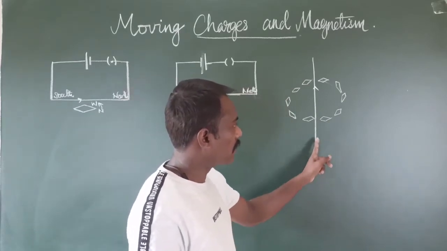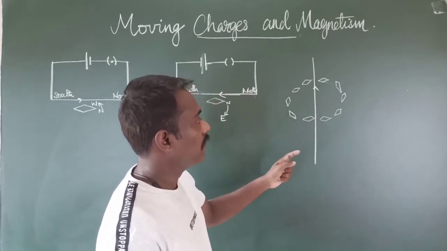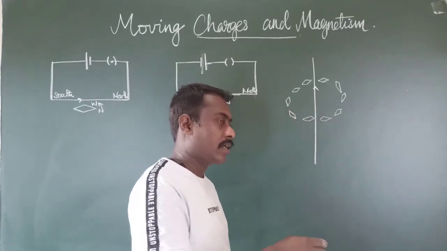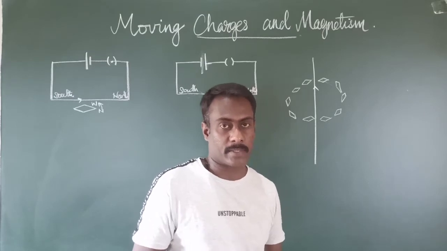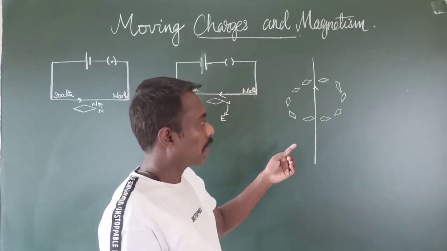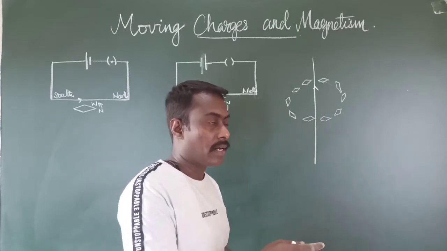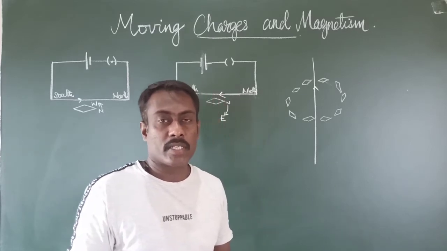When the electric current passed through the conductor, what did he observe? He observed that these magnetic needles arranged themselves in concentric circles around the conductor.